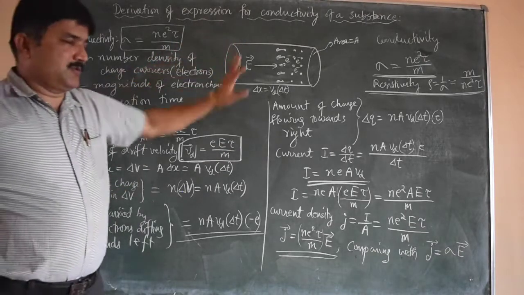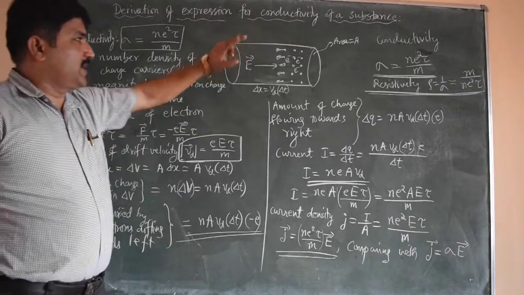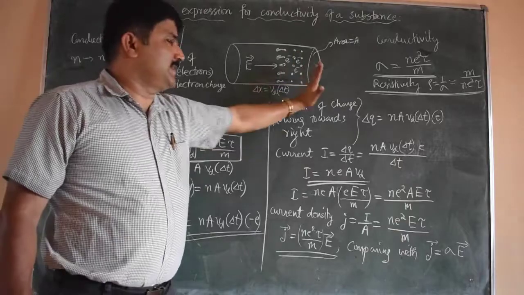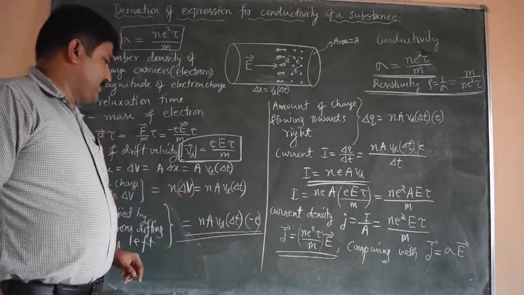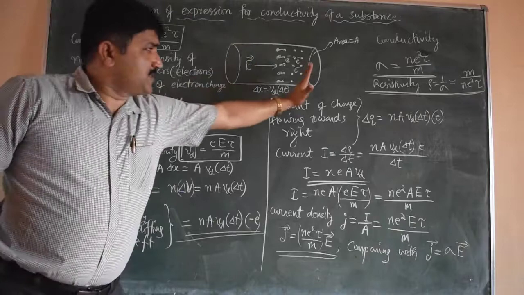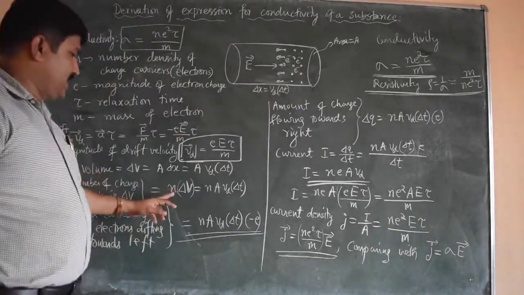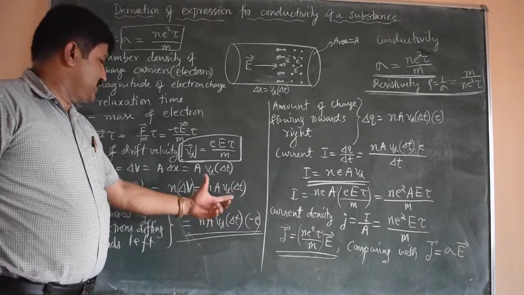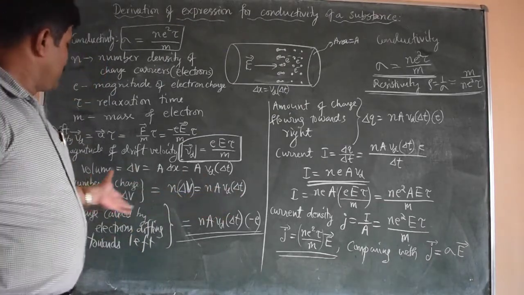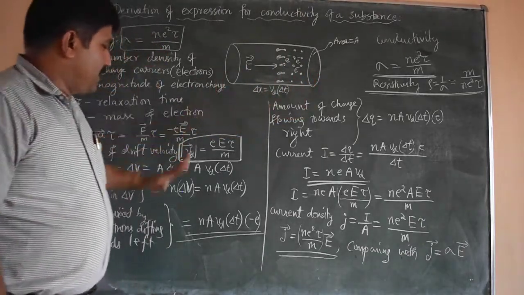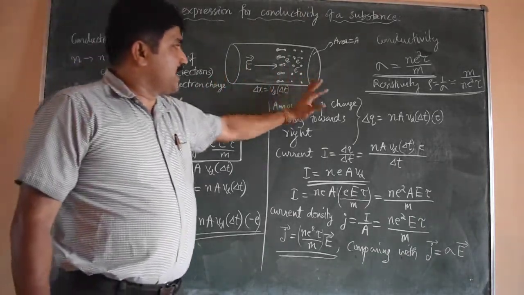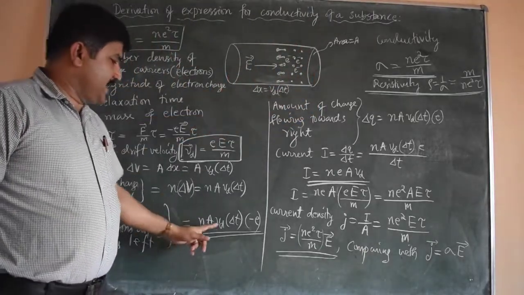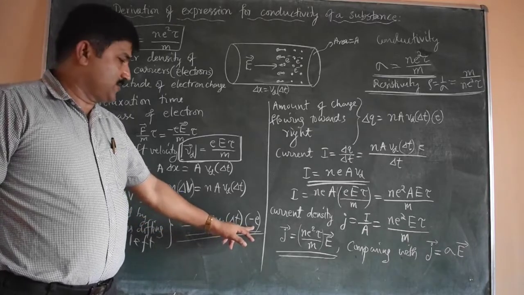Now the volume of this portion, we can take ΔV equal to area of cross section, it is uniform cross section, multiplied by the length, so that is A Vd Δt. Then the number of charge carriers drifting in a time Δt we can write as n into ΔV, that is n A Vd Δt. So this is the number of charge carriers that move in the conductor in a time Δt. Now the amount of charge carried by these electrons when they move from right of the conductor to the left is n A Vd Δt multiplied by the charge on each electron.